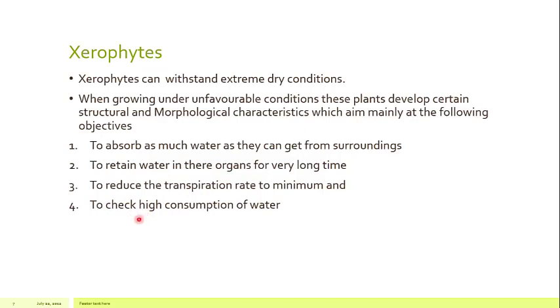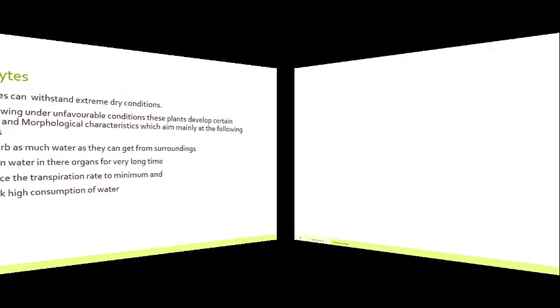And the fourth one is to check the high consumption of water, so that consumption should be as low as it can be, so that the plant can make its growth and development, but the consumption should not be very high. So these are the four major objectives of the adaptations carried out by the xerophytes.